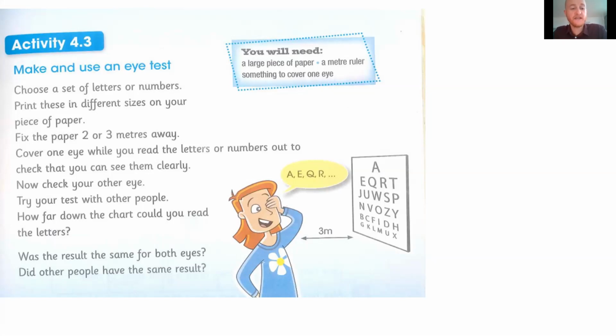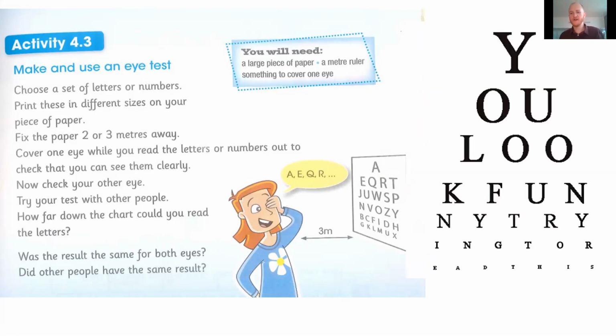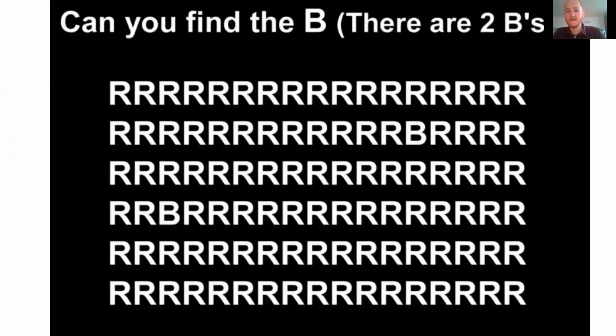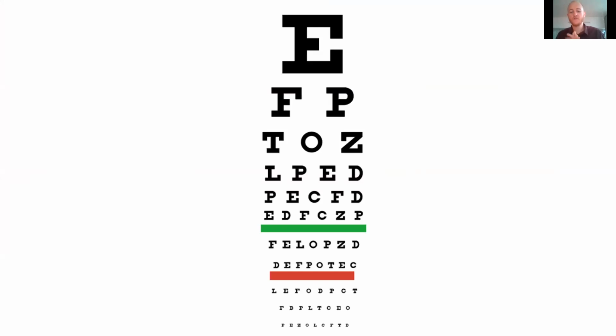All right, so you can test both of your eyes and your parents' eyes, and you can see how far down can you go to see if your vision is very good or not so good, or if you need glasses. Okay, here's a funny one. You can try to read already on your computer, see what you can understand of it. You can try to see if people have the different results. Okay, that's the one I will send you. So you just have to print this one. I will send you the file and you will try with your friends and family.